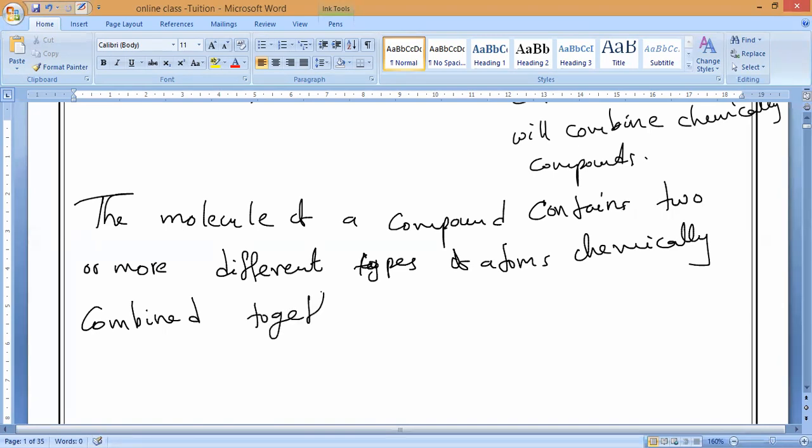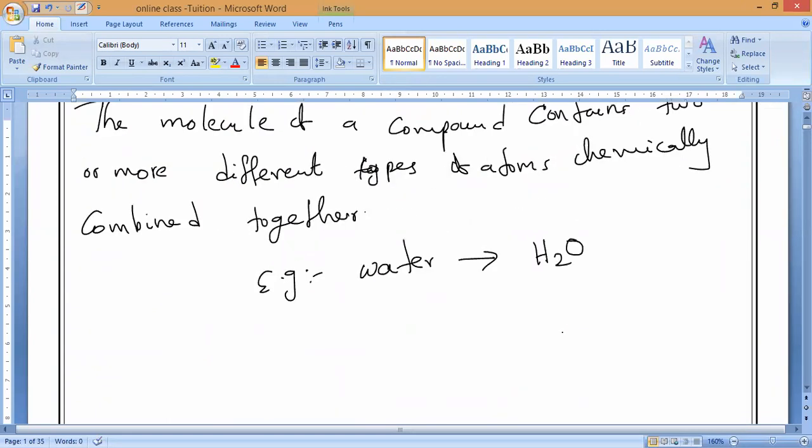The best example, as we know, is water. What is the chemical formula of water? H2O. If you observe the structure, one oxygen atom is present and two hydrogen atoms. This is one hydrogen, this is one hydrogen, and in the middle is one oxygen.